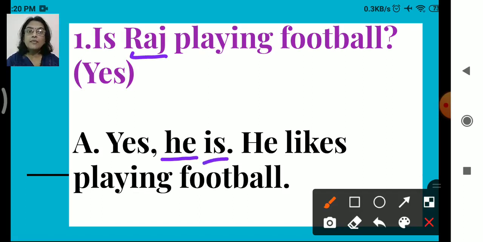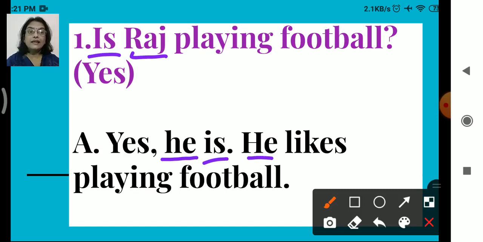Why is there? Because it is present tense. Just now asking. So yes, he is. And then we are also going to use he likes playing football. Okay, what is done here? He, again we have used the pronoun, right? He is used pronoun. He likes playing football.